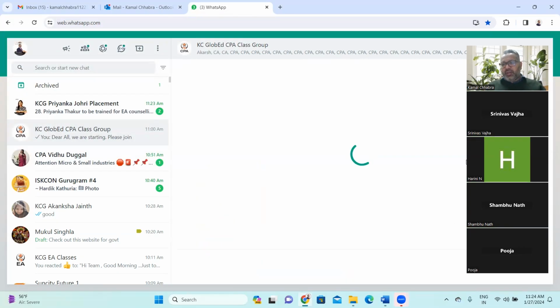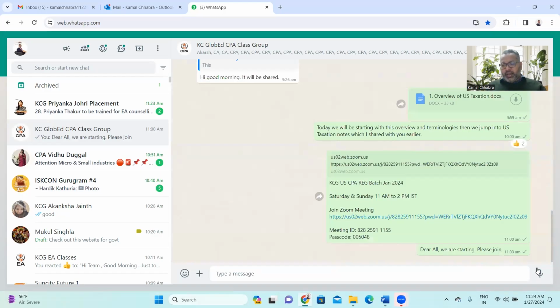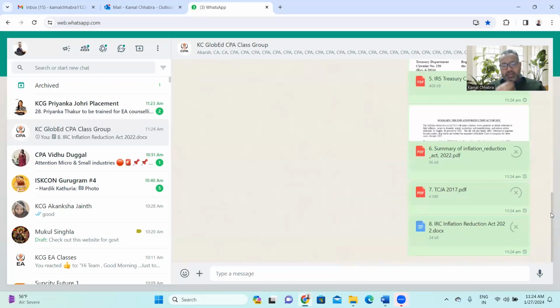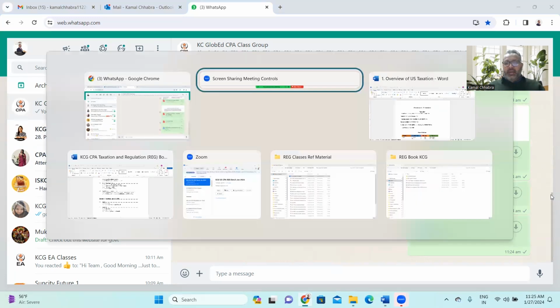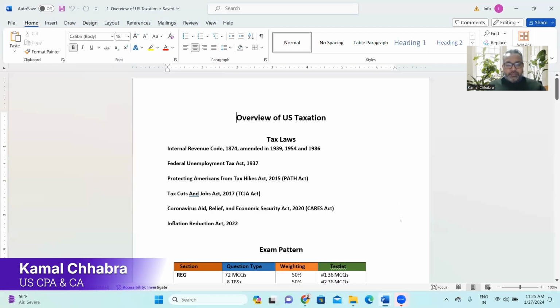So feel free to download, and it will be a good resource for each one of you when you want to study more in detail about specific sections, specific provisions, or when you go into practice. These tax law bare acts will be very helpful for each one of you, right? So any doubts so far? Anything you need more clarification?